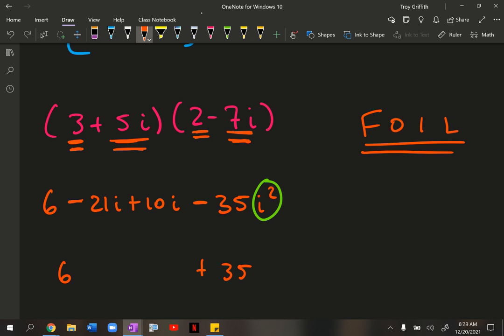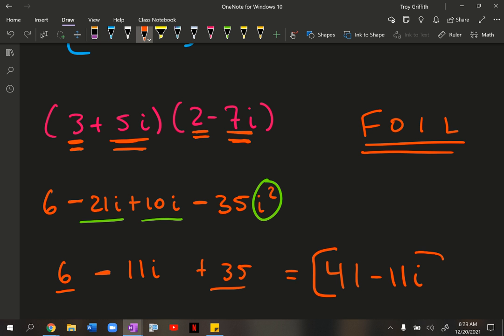There's a 6 at the front. And check out these two terms in the middle. Negative 21i plus 10i. Those are like terms. They both have an i. Negative 21 plus 10 is minus 11i. And last but not least, we can combine these like terms here. 6 plus 35 is 41 minus 11i. So when we FOIL these out, simplify the i terms that don't have a power of 1 and combine like terms, we get to 41 minus 11i.